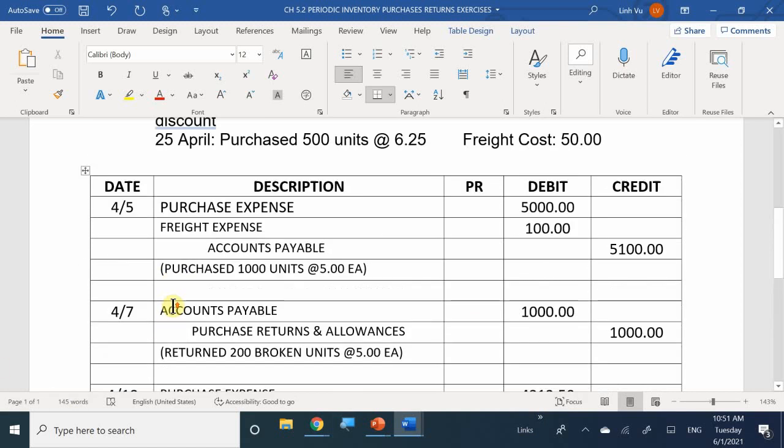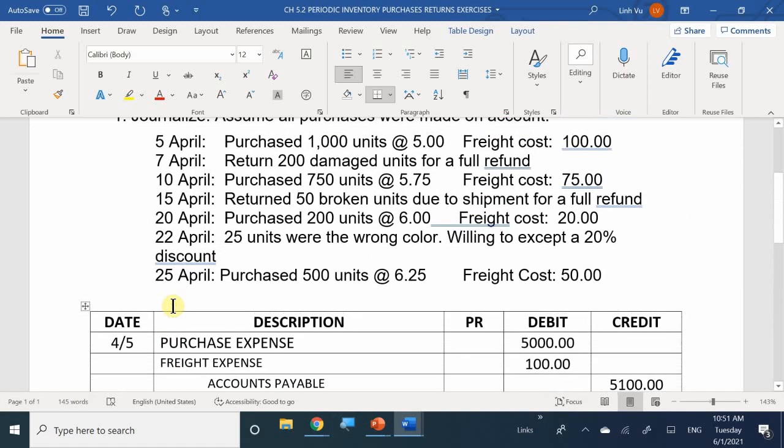Now let's see what happened next. On April 15th, we opened up the boxes and we found that 50 of them were broken units due to shipment, and we want to request a full refund. The items are broken. We can't do anything about it. So how are we going to recognize this one?